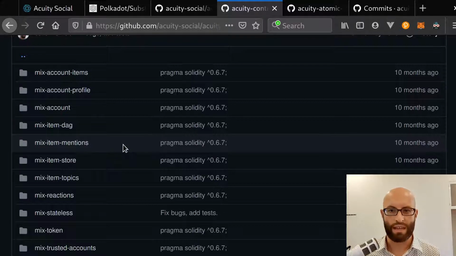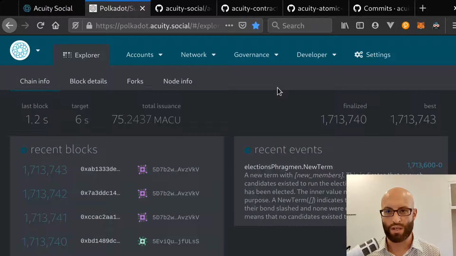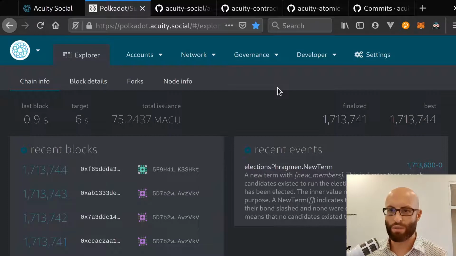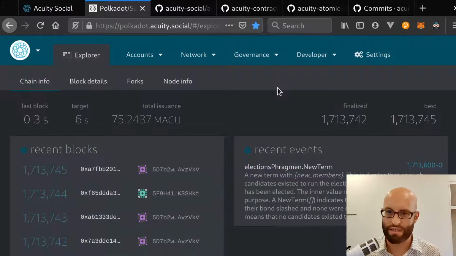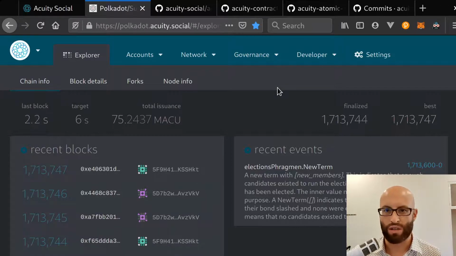One other item is that I'm also deploying the Polkascan block explorer, so we'll have a much better block explorer. At the moment, we have the standard Polkadot app software, which is great for interacting with Polkadot blockchains, but it doesn't index the blockchain. So, for example, you can't just put in an address and see all of the transactions associated with that address. Once we've deployed the open source Polkascan software, we'll connect that to the Acuity blockchain, and then we'll have a great block explorer.